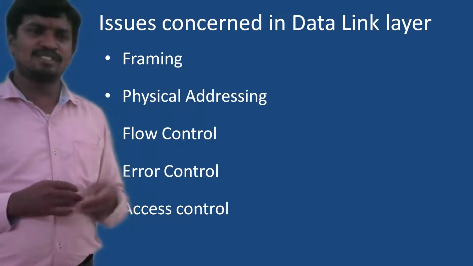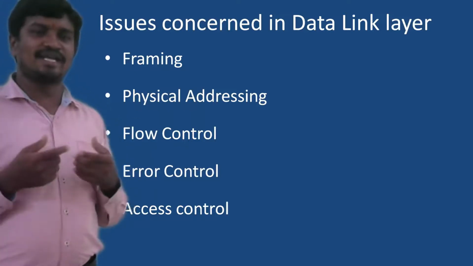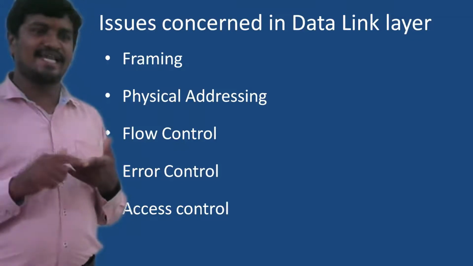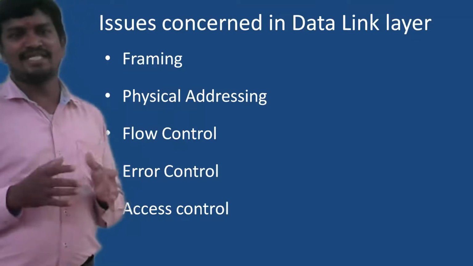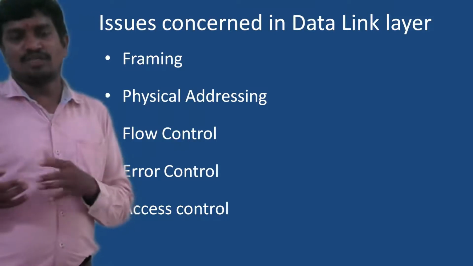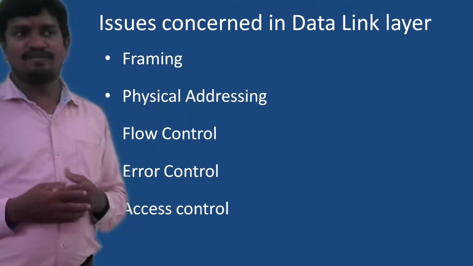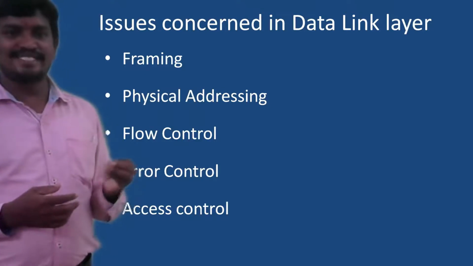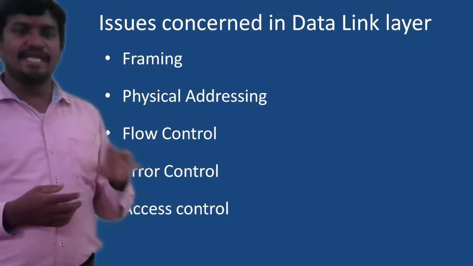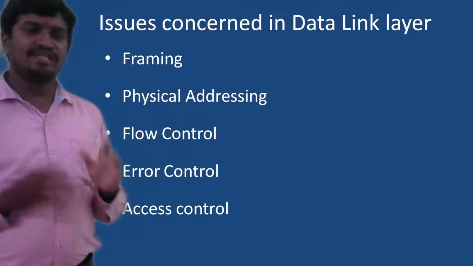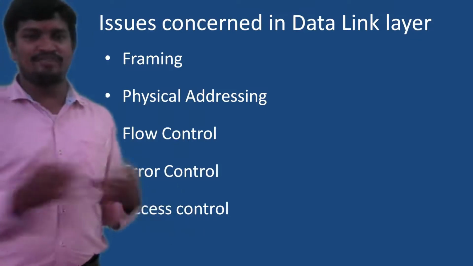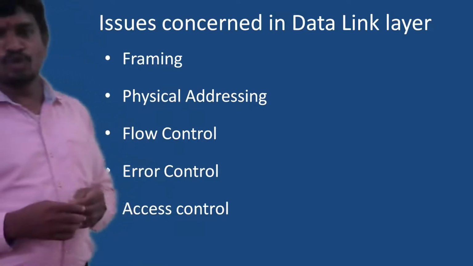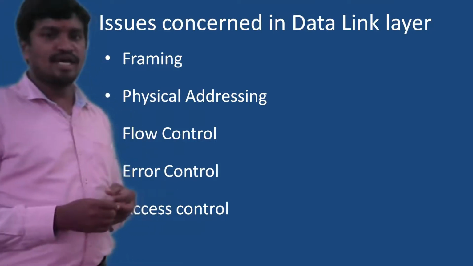Then what happens is, at the destination site, both packets arrive. Packet 1 arrives at time T1, and packet 1 arrives again at time T2. If a packet arrives twice, the receiver should have the capability of recognizing that this packet has already come. So we need to consider it a duplicate one and ignore it. If not, then there is confusion about which packet is good and which packet is bad. This way, error control has to look into all kinds of issues.